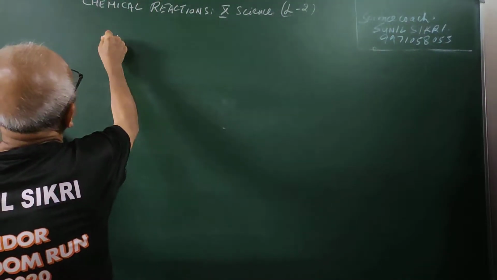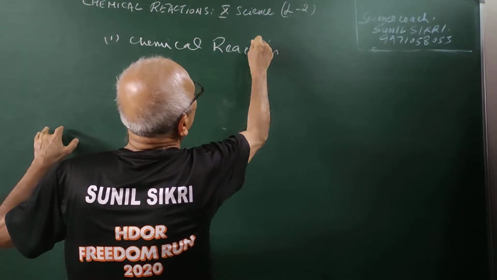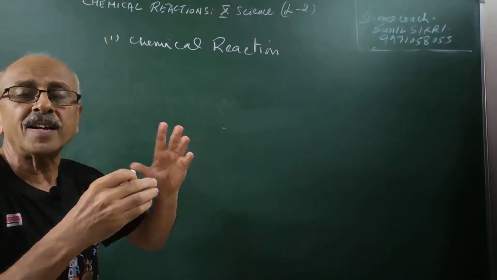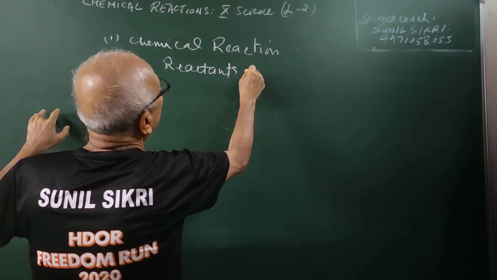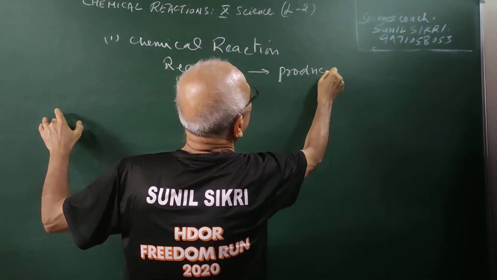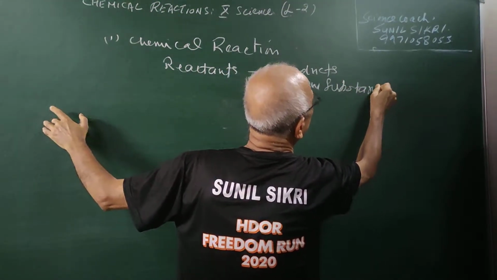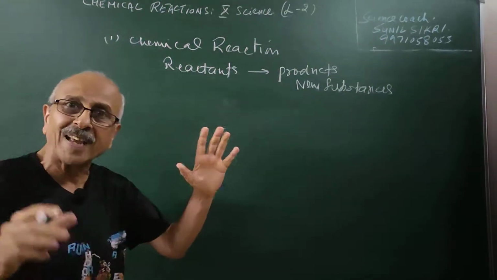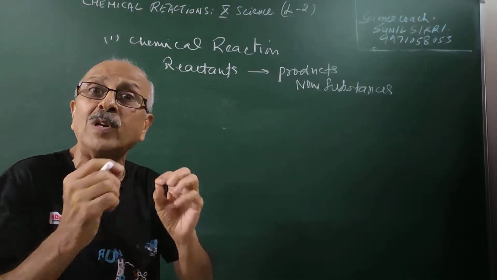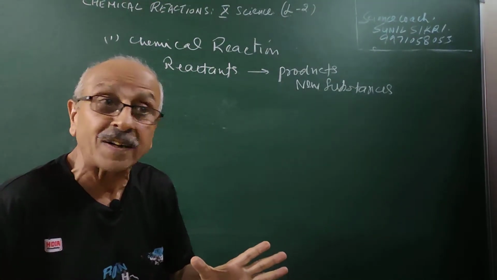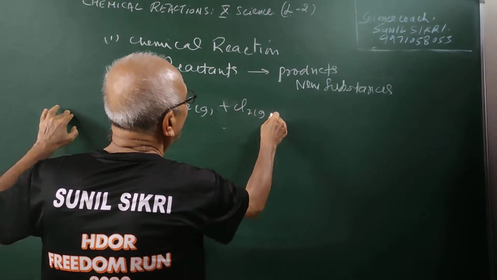We have told you that in a chemical reaction, there are reactants, they form products, and new substances are produced. New substances are produced when a chemical reaction takes place. But in a chemical reaction, it involves only rearrangement of the atoms, students. For example, hydrogen gas reacts with chlorine gas to form HCl.